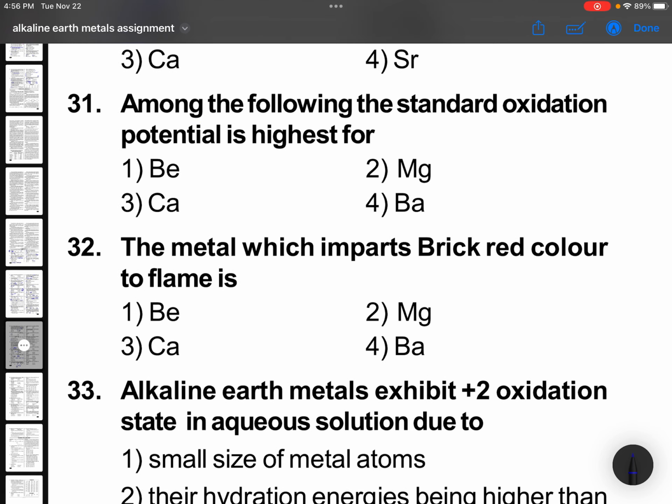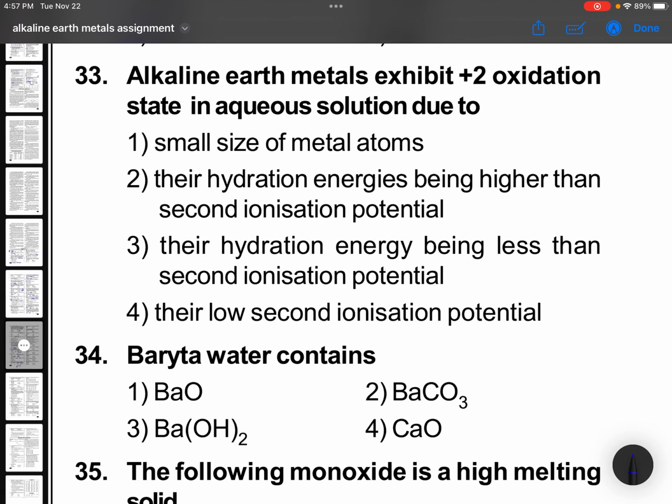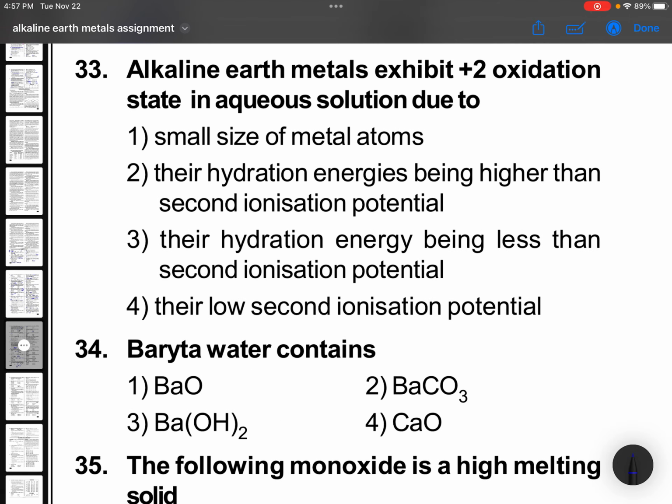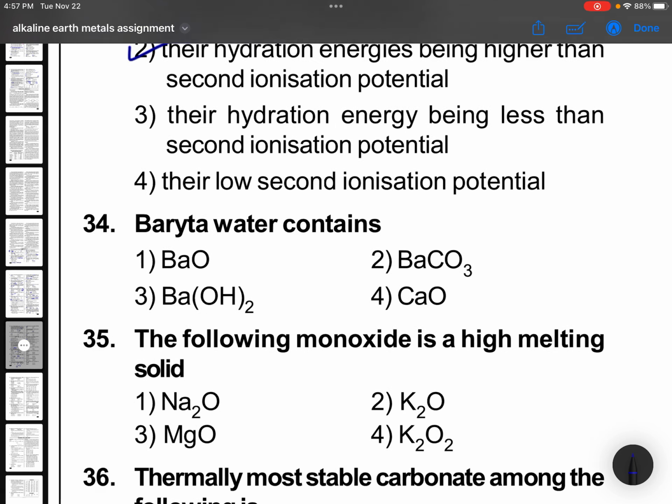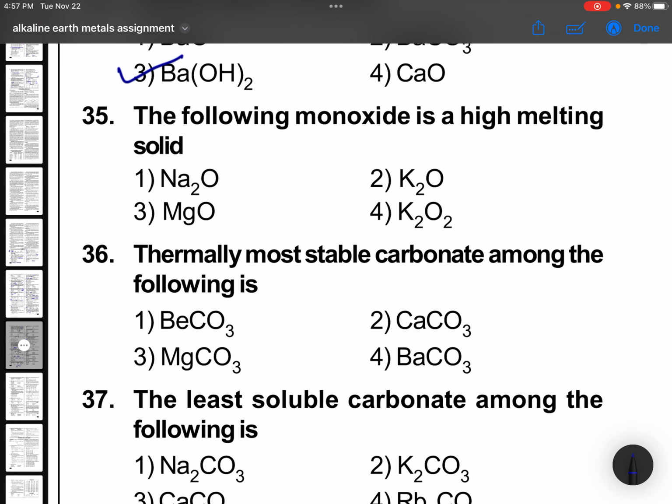Among the following, the standard oxidation potential is highest for barium, memory based again. Down the group it increases, but in the first group, lithium is highest. The metal which imparts brick red color is calcium. Alkaline earth metals exhibit +2 oxidation state in aqueous solutions because hydration enthalpy is more. They can lose electrons very easily, very quickly. Baryta water contains barium hydroxide. The high melting monoxide solid is magnesium oxide.